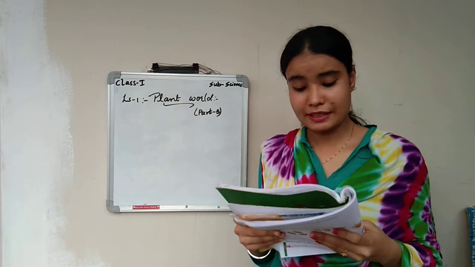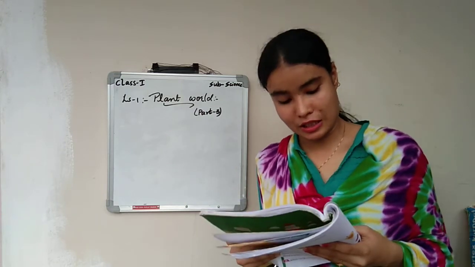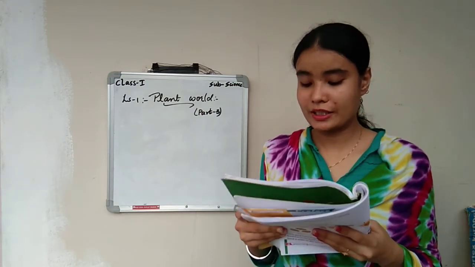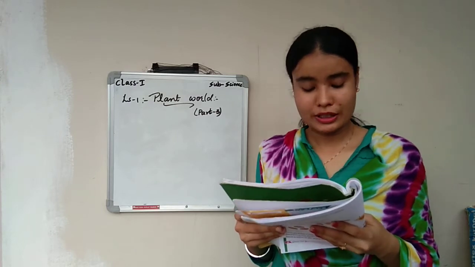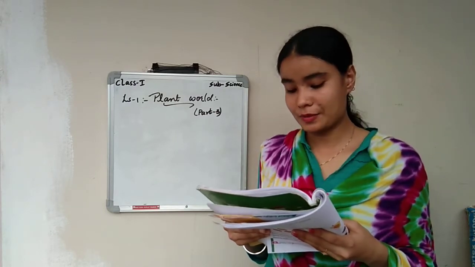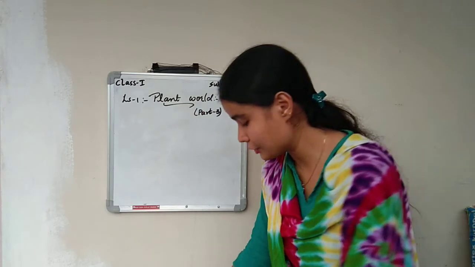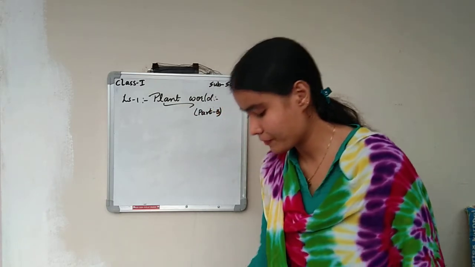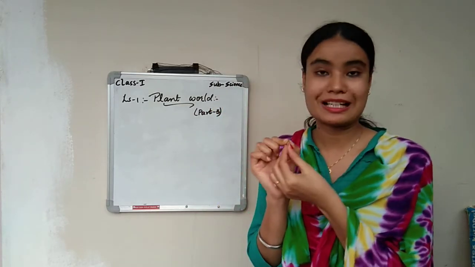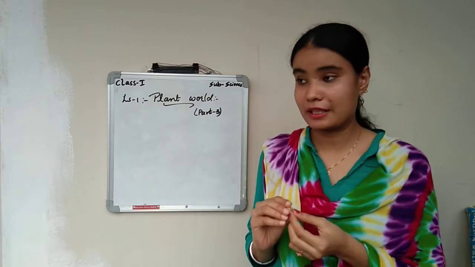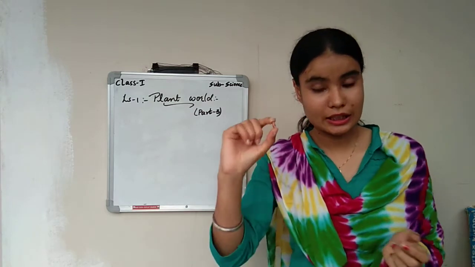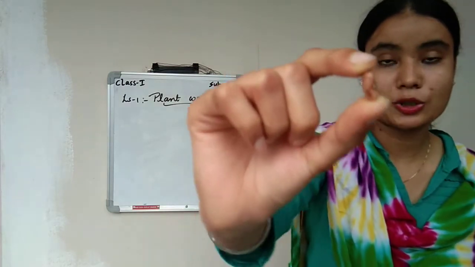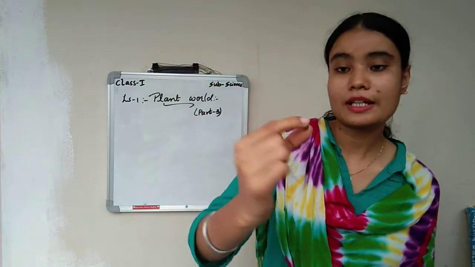So after some time the seed bursts and the baby plant comes out. The baby plant grows when it gets food, air, water and sunshine. The largest tree grows from a small seed. Yes, as I said. So this is the bean. This is rajma bean, or you can call it kidney bean. So when I put this kidney bean into proper soil, what happens?